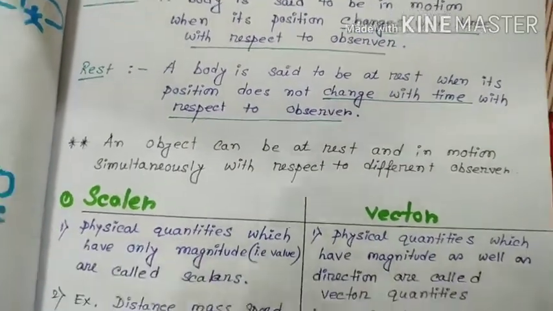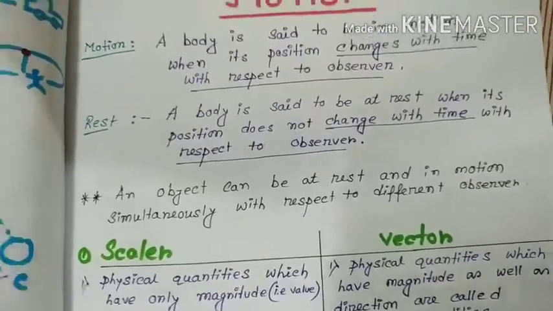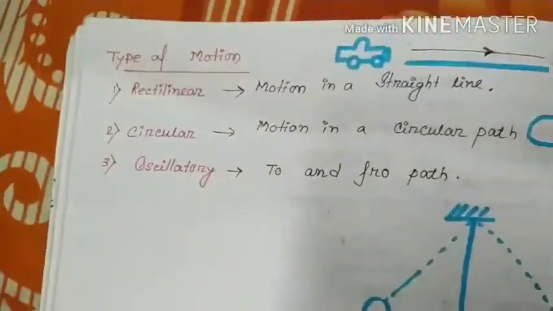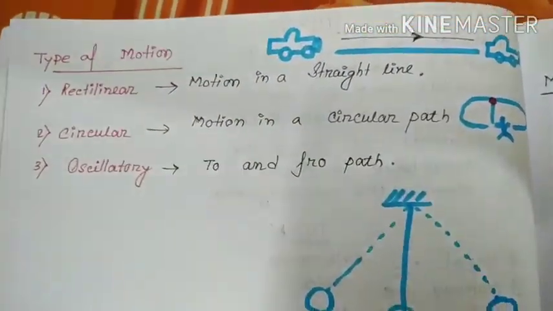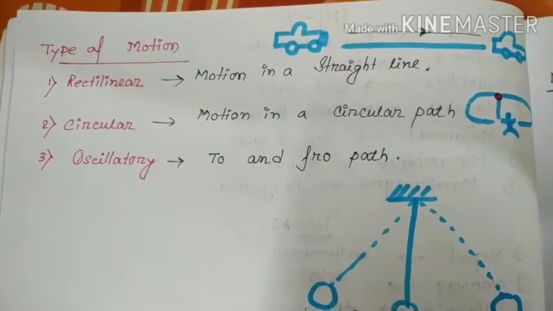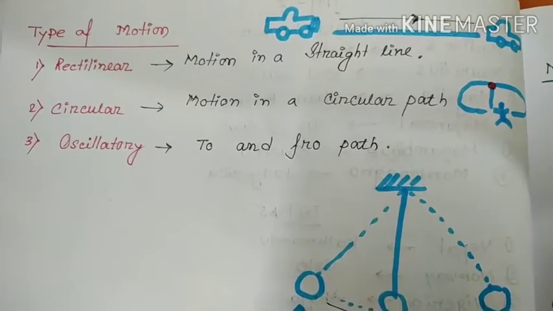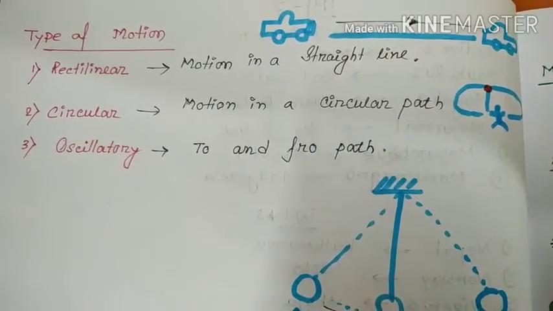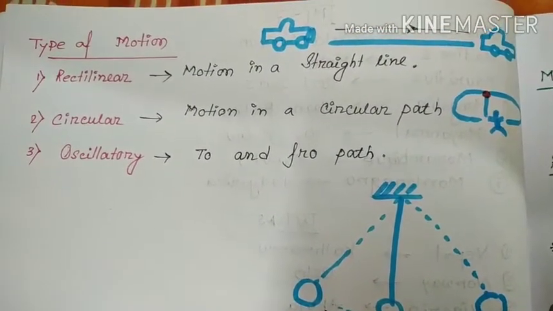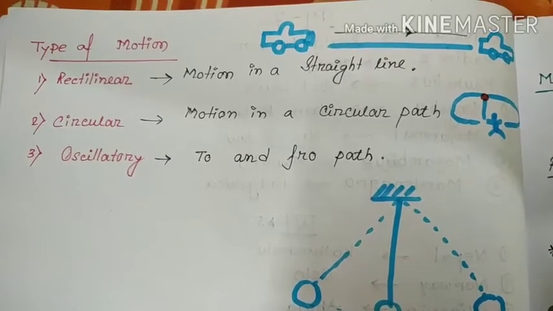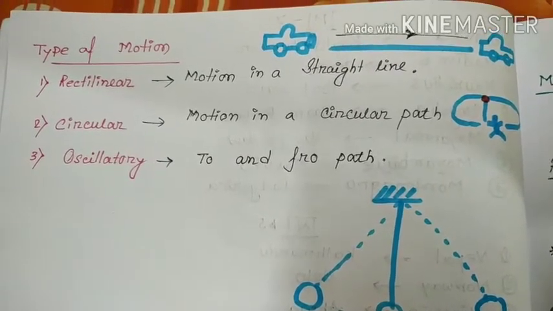Okay friend. Now types of motion. There are three types of motion. Rectilinear motion: motion in a straight line, just like the example I have given, one car starting from an initial point and going to a final point. So rectilinear motion. The path is a straight line.